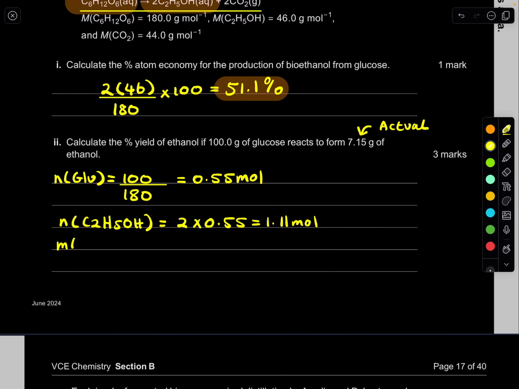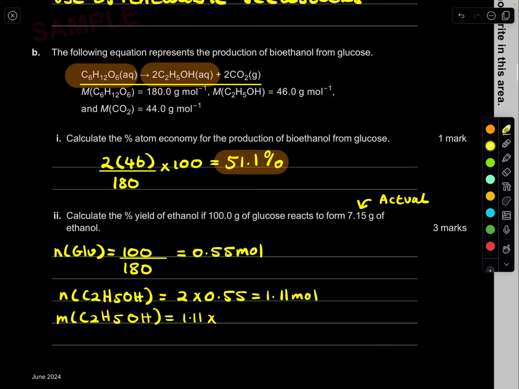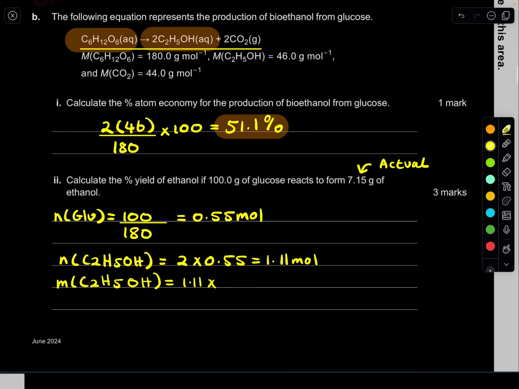Remember, all we have to do is multiply the mole by the molar mass. So 1.11 multiplied by the molar mass of ethanol, which is 46, gives me 51.1 grams. Done. So this is your theoretical yield if it was 100% efficiency.